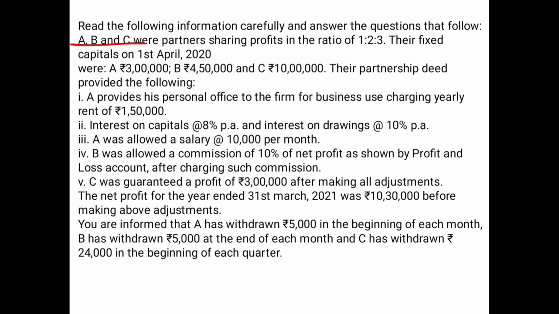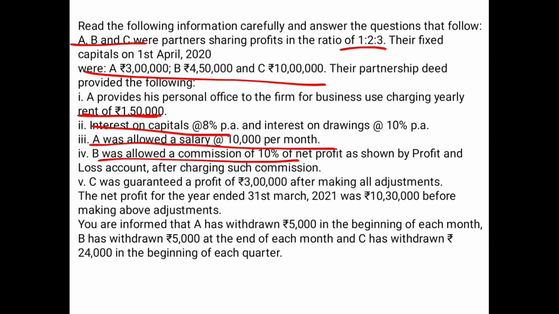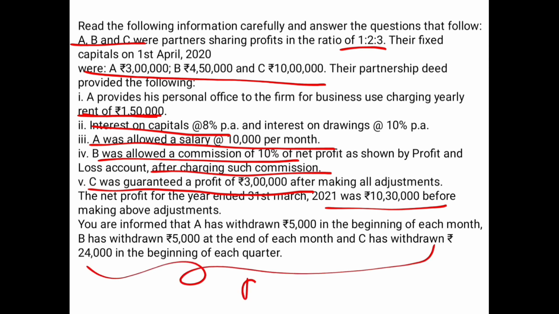First of all, there are 3 partners and their ratio is 1:2:3. उनकी capital are this. Provides a personal office to the firm business using charging yearly rent. Rent is this. So this is the rent amount. Interest on capital is this. A को salary देनी है इतनी, B को commission देना है this. After charging such commission, C को गारंटी मिली है इतना profit मिलेगा, इतना आपका profit है. At the end, this is all about the drawings.